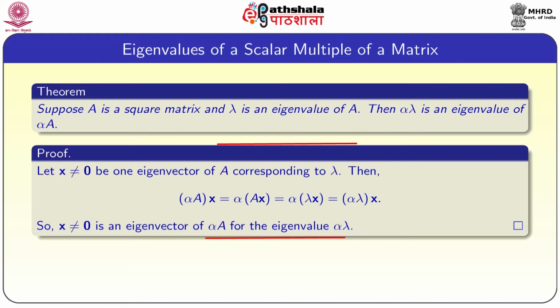It is because x is an eigenvector of A. So, alpha A x equal to alpha lambda x. So, x not equal to 0 is an eigenvector of alpha A corresponding to eigenvalue alpha times lambda.